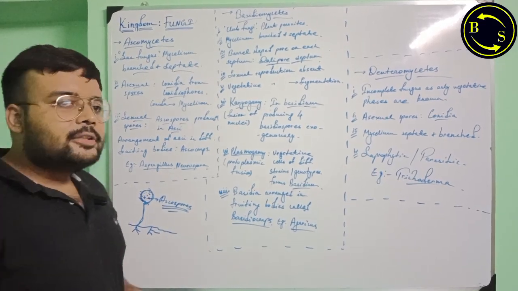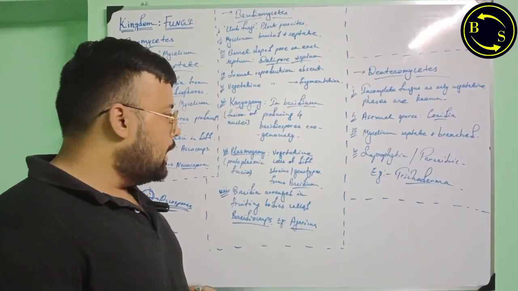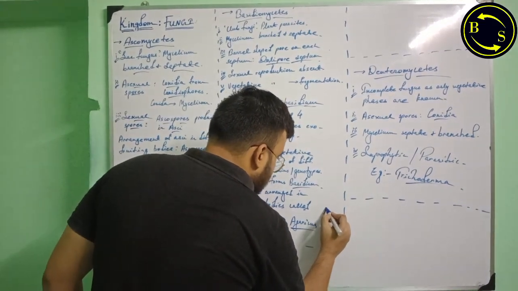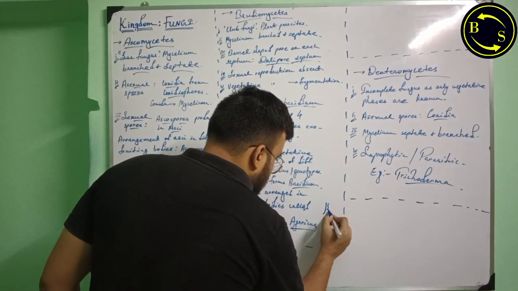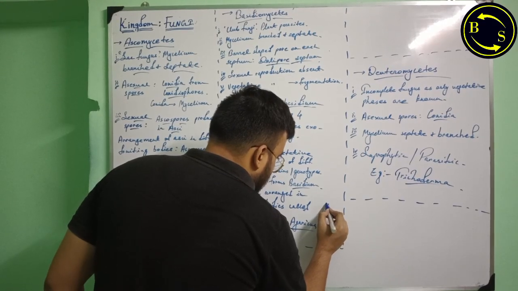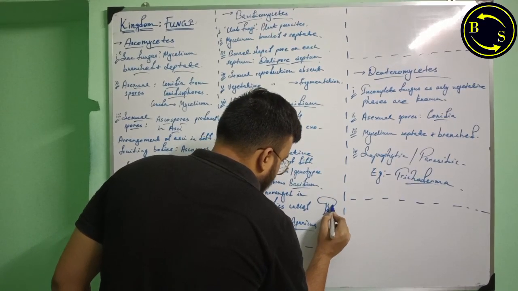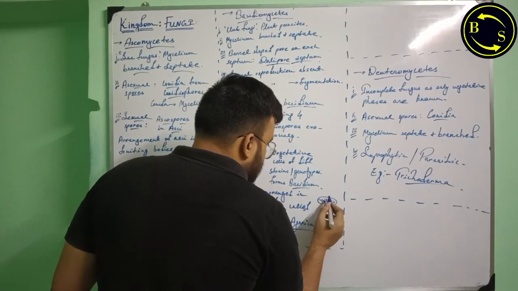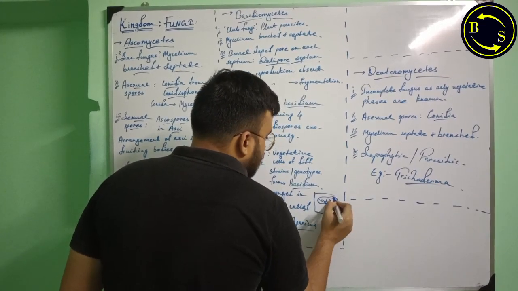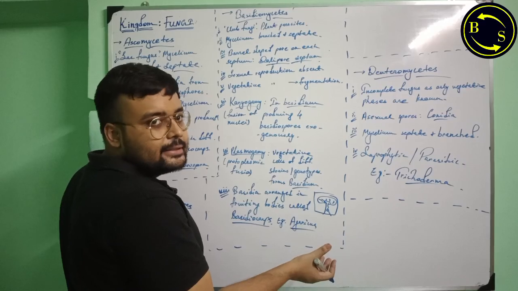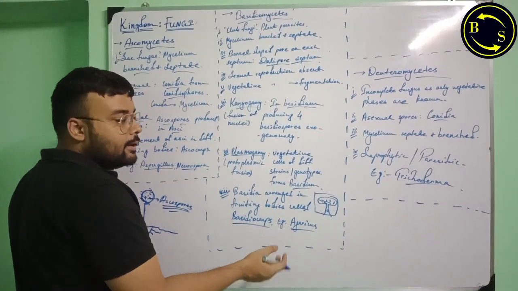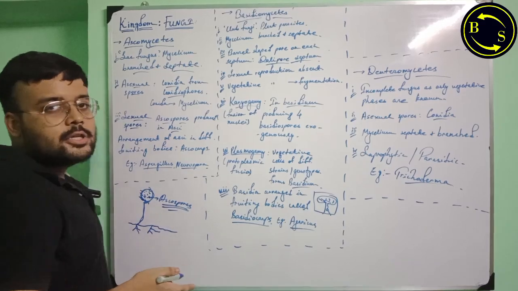They are known as club fungi because they have a stalk and they have a head. So this looks like a club or a mace, a weapon, right? A club or a mace. This looks like that, so this is known as club fungi.